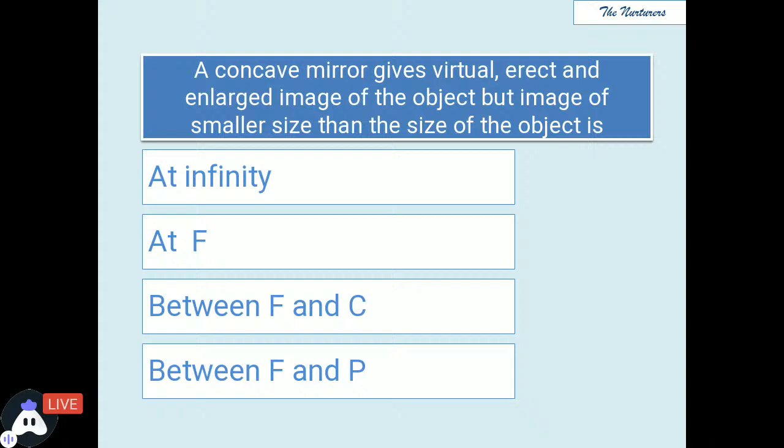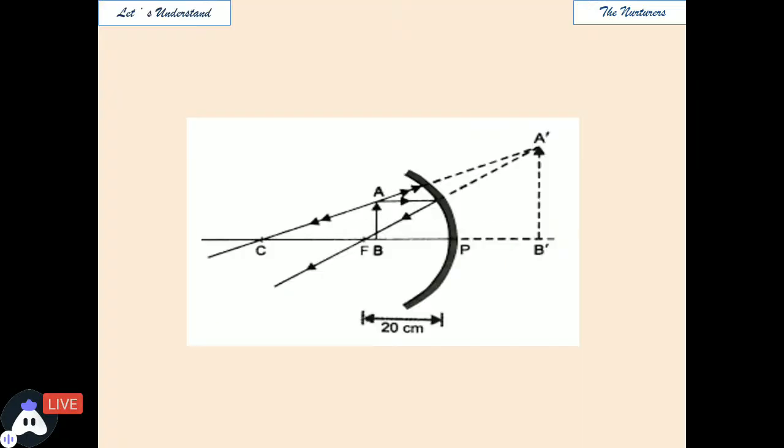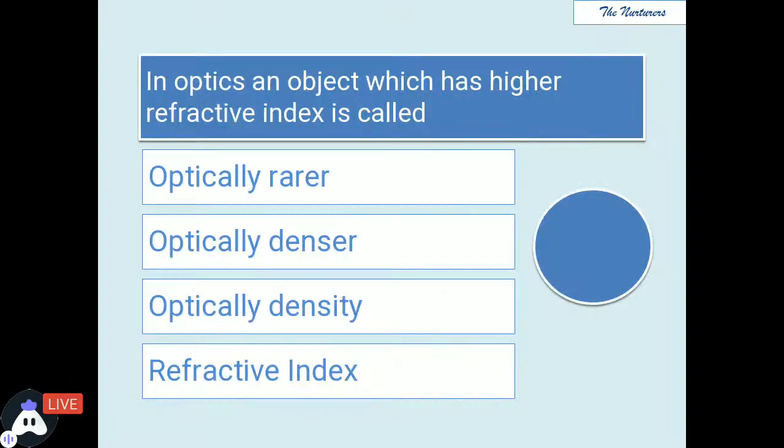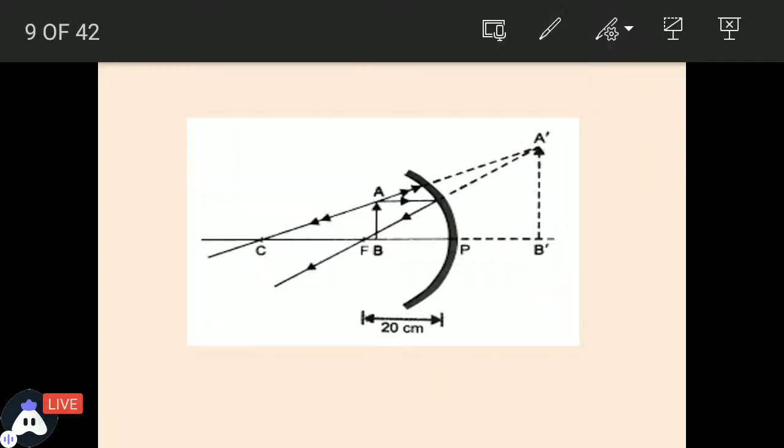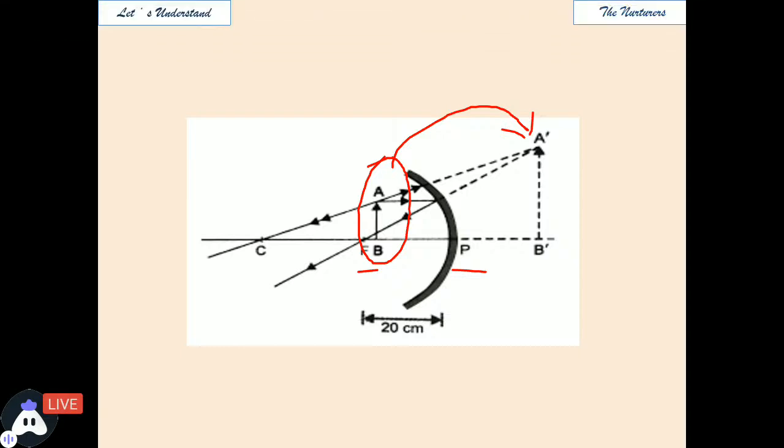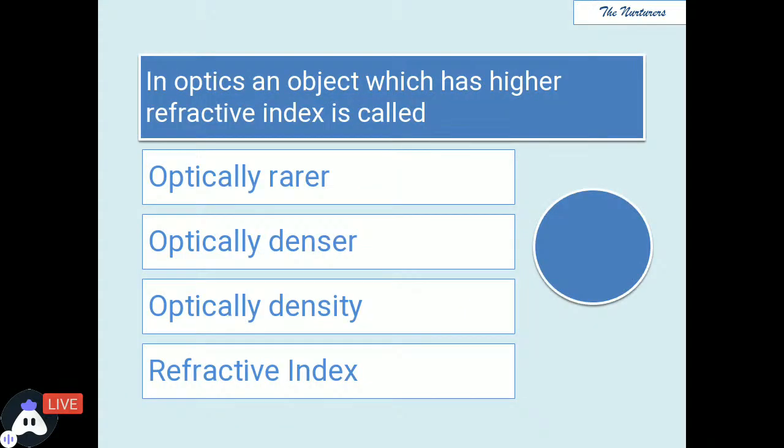Great. So if we are talking about the concave mirror, the image formed is virtual, erect and enlarged. And if we look at where the object is placed to get the virtual, erect and enlarged image, the object is always placed between F and P. So when the object is placed between F and P, we get the image as virtual, erect and enlarged. So yes, the answer would be between F and P. Moving ahead to the next question.